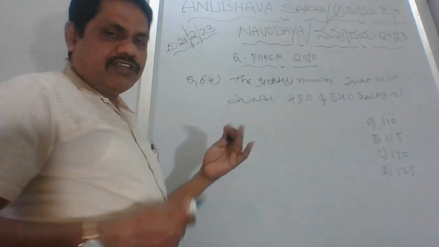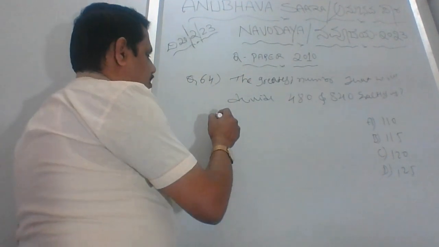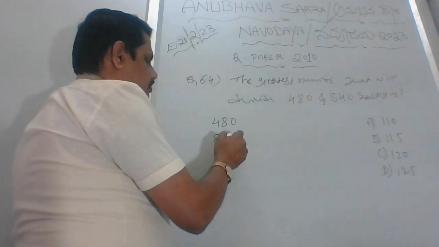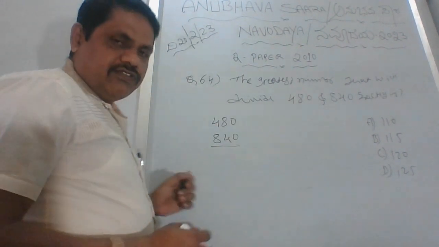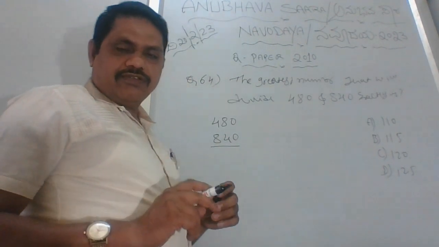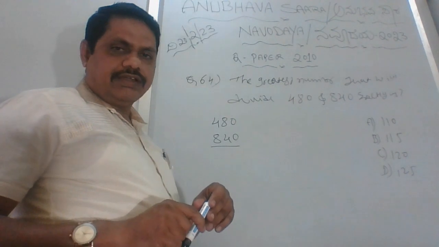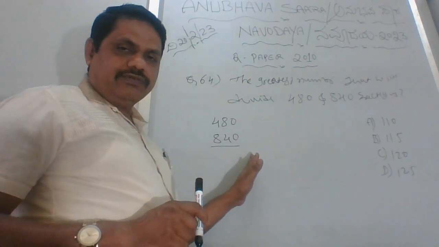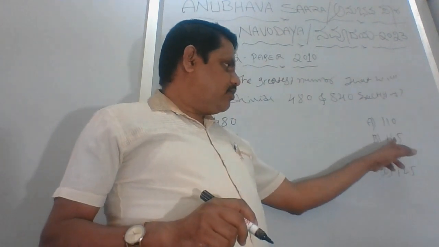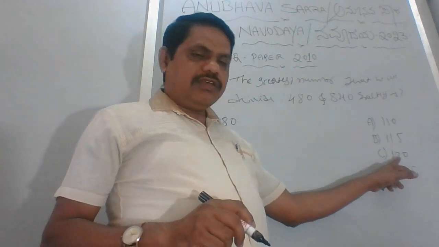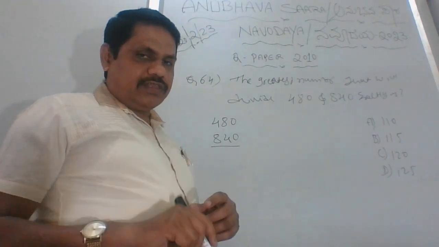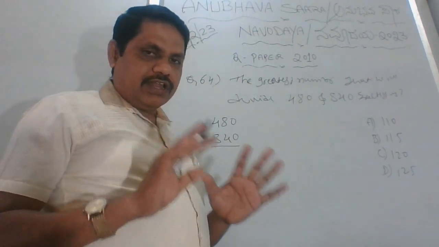Let me show you with a simple example. 480 and 840. Both numbers are even numbers, right? Even numbers mean directly you can finalize and understand. Here we have all even numbers. This is an even number, right? So that is one method. You can at least analyze this.